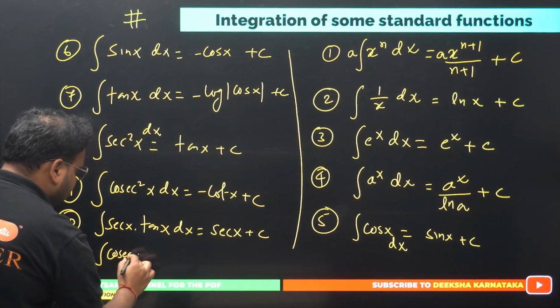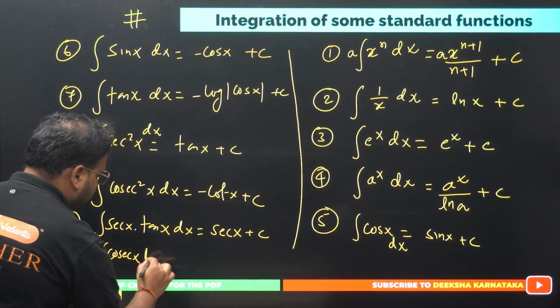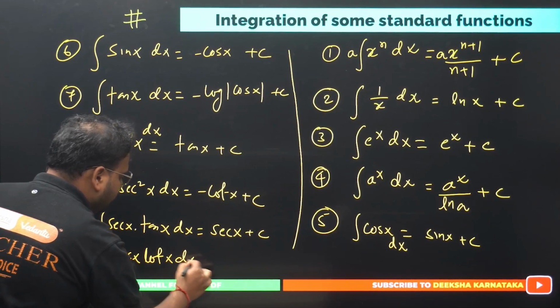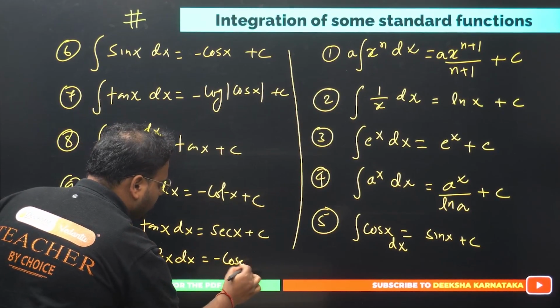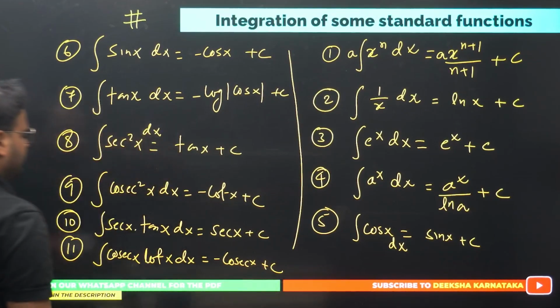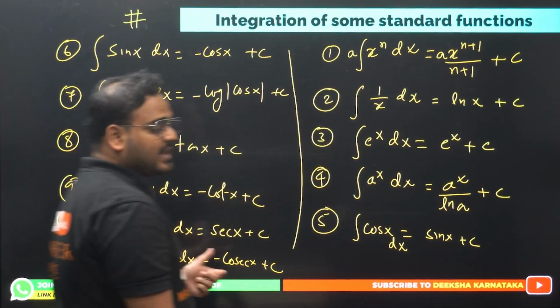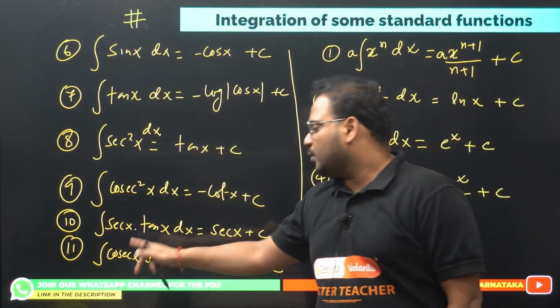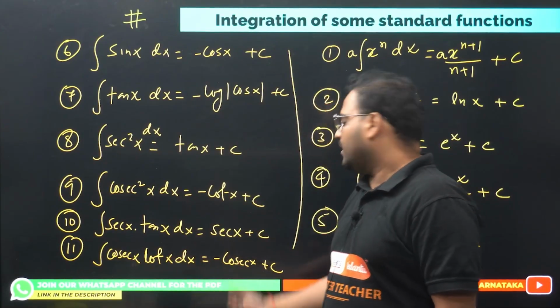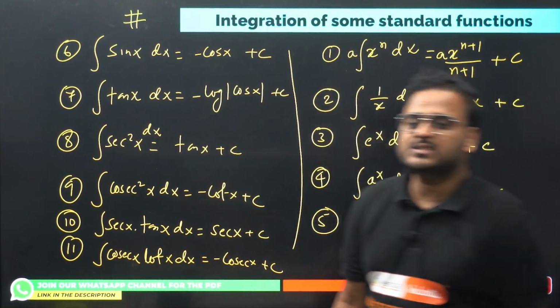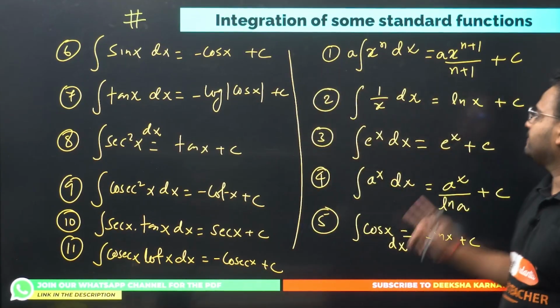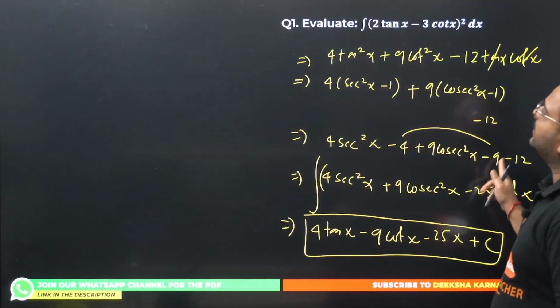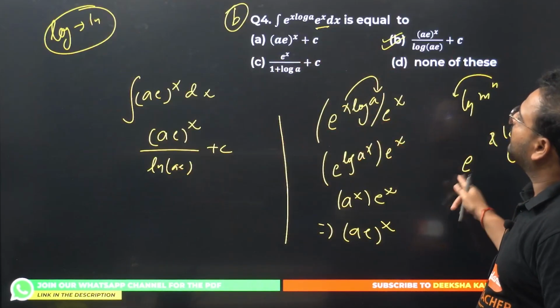Integration of cosec x cot x dx is nothing but minus cosec x plus c. Please have a look. Clear? Alright. My bad, I forgot to give you this.